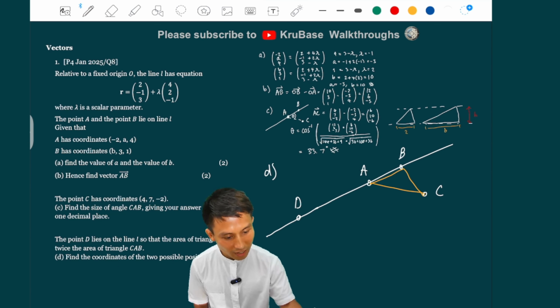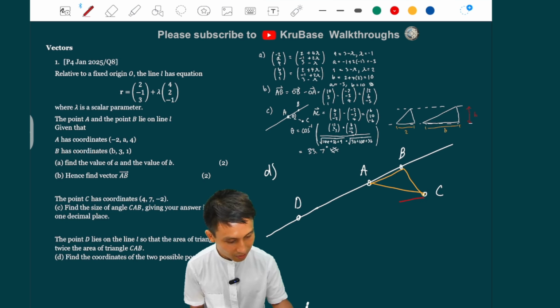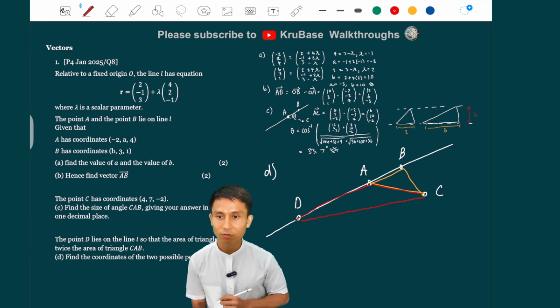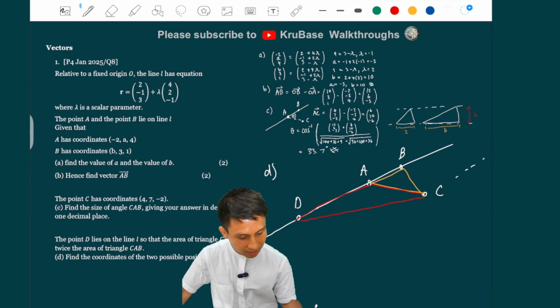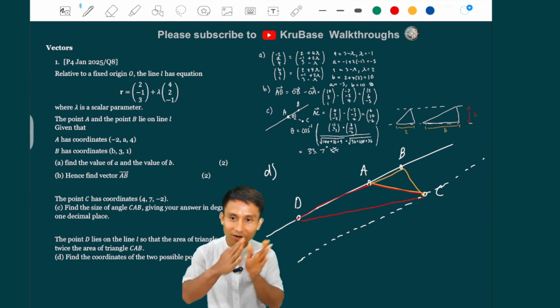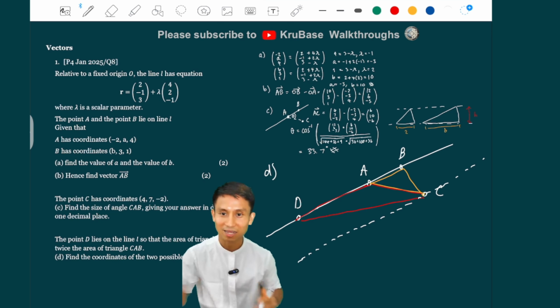Okay, if you draw the triangle CAD, which is the new one here, the red one. Do you see that because they have the same vertex, it's like they are constrained in that rail again, like a track.